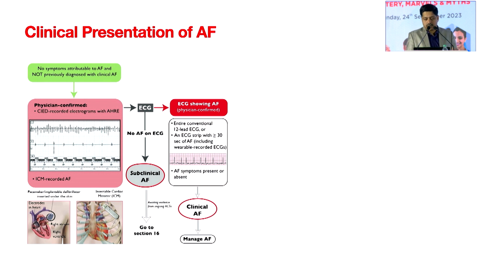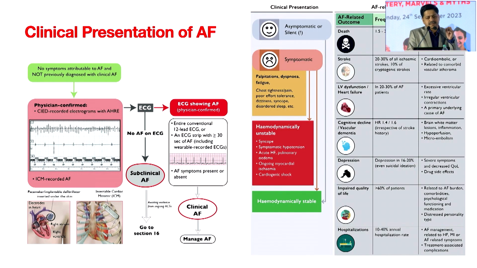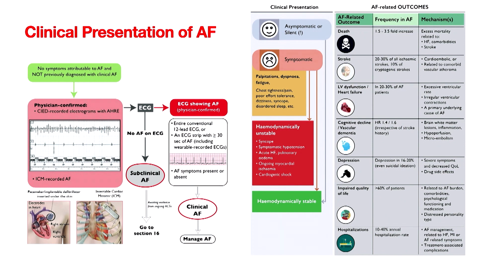Sometimes the patient comes to us with clinical symptoms. That varies from clinically stable symptoms like palpitation, breathlessness, giddiness, or some sort of symptoms, or they reach the ER with acute pulmonary edema, cardiogenic shock, syncope, or a hemodynamically unstable status. So there is a wide spectrum of presentation with atrial fibrillation. Predominantly subclinical or asymptomatic, or a significant number of patients with symptoms. Some subset of patients come to us with a hemodynamically unstable status.